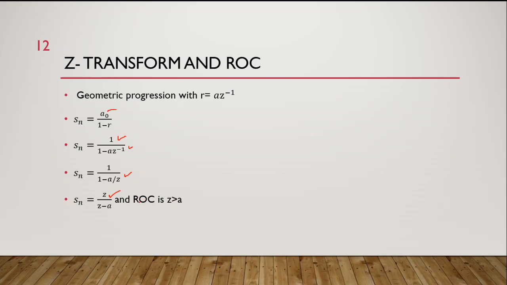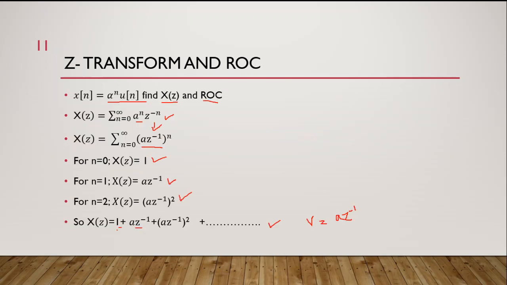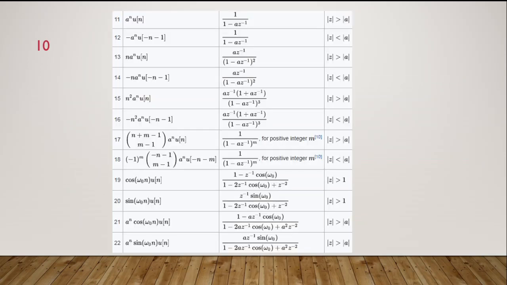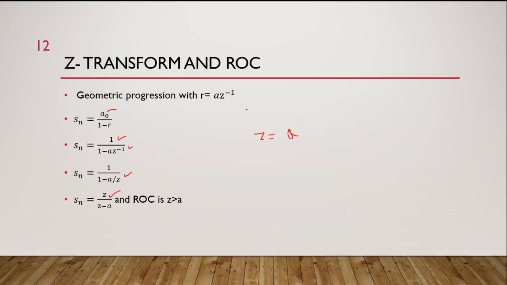Now to find the region of convergence, we know that the pole of this function is found by equating its denominator to 0. So the pole is at z equal to a. So we have a pole at a. Fine. And the region of convergence, because I have u of n, will be like this.